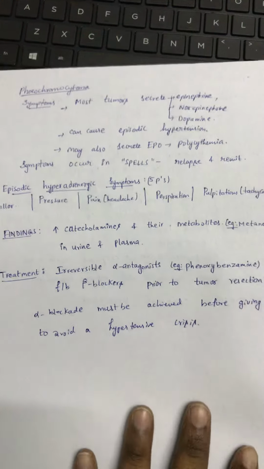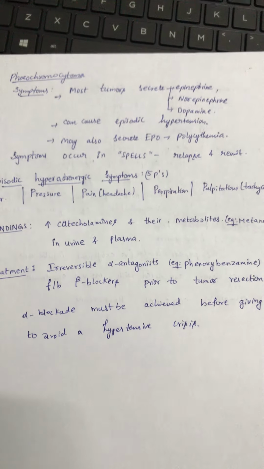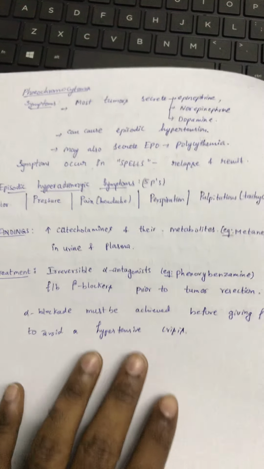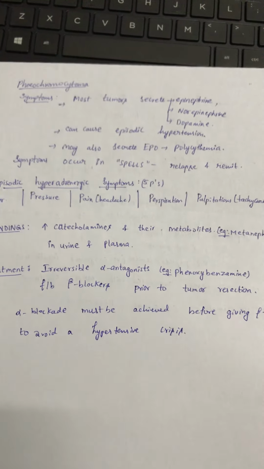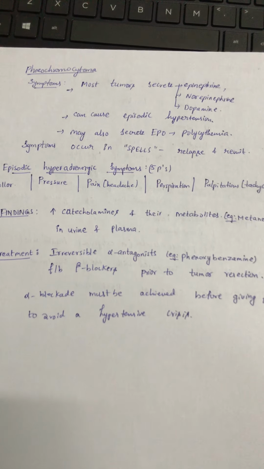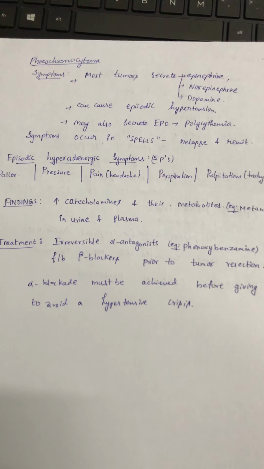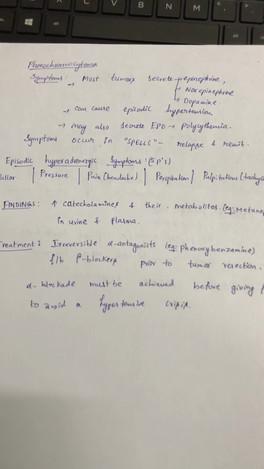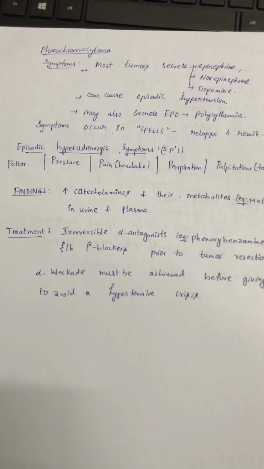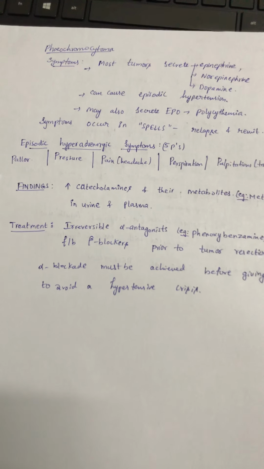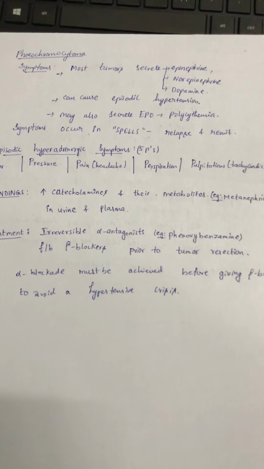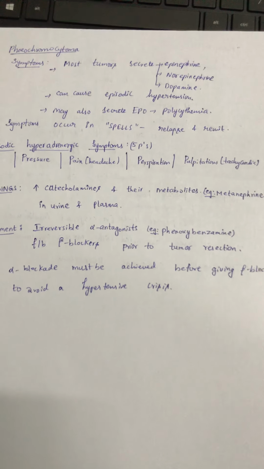Next, pheochromocytoma continuation. Pheochromocytoma symptoms: it secretes epinephrine, norepinephrine, dopamine. It can cause episodic hypertension. It may also secrete EPO, causing polycythemia. Symptoms occur in spells. They relapse and remit. Episodic hyperadrenergic symptoms are the 5 Ps: pallor, pressure, pain, that is headache, perspiration, and palpitations, that is like tachycardia.